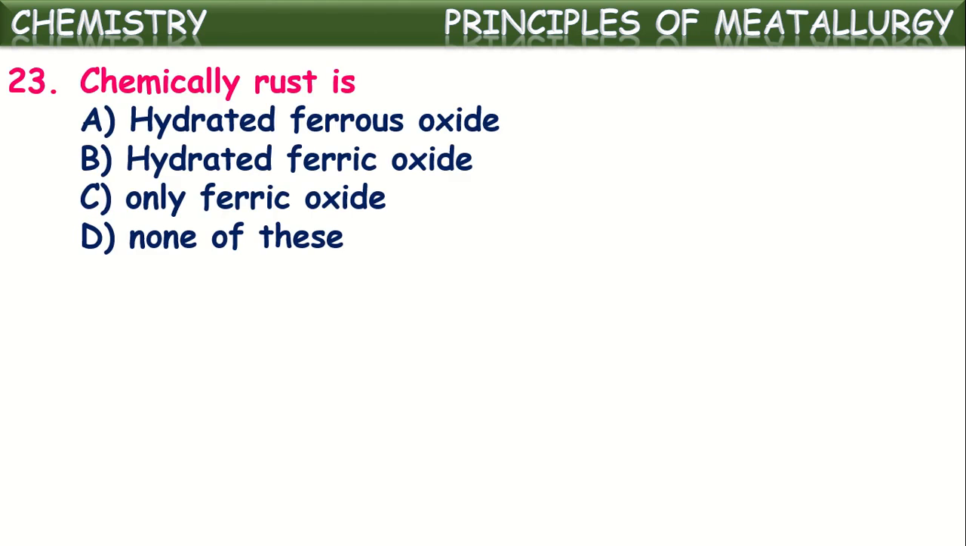So here it is asked again the same. Chemically rust is... what is rust? When iron objects are kept in the open air for a few days, they react slowly with atmospheric air in the presence of moisture and form iron oxide in the hydrated form. That hydrated iron oxide is called rust. So chemically rust is hydrated ferric oxide.